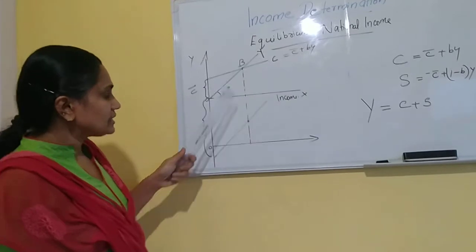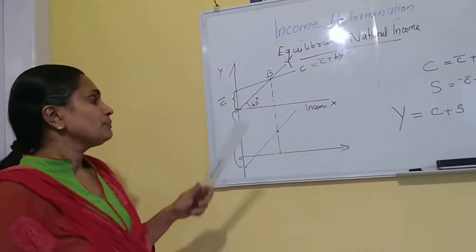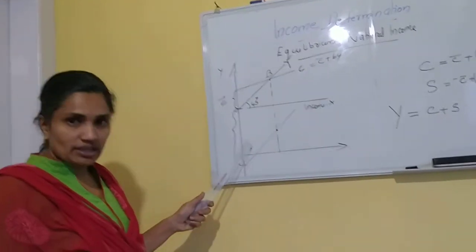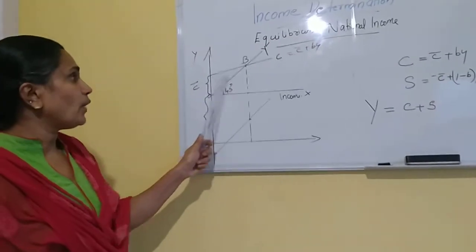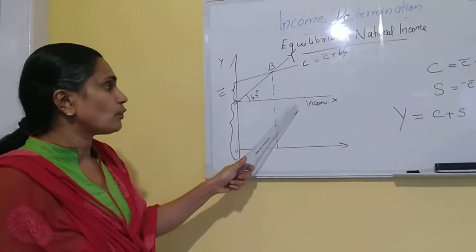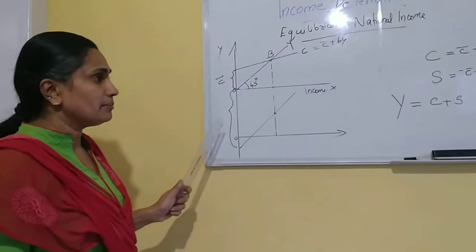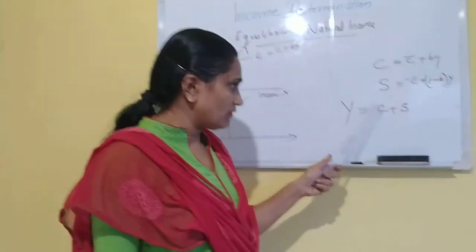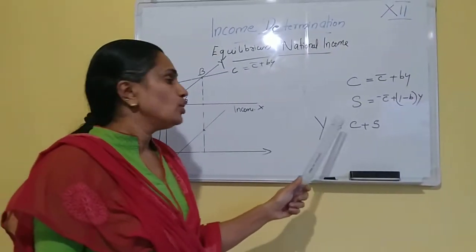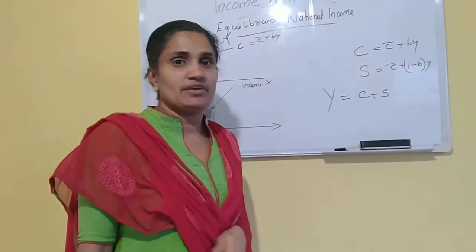So this diagram explains the derivation of the saving function from the consumption function. Y minus C is equal to S. This is the formula for calculating saving, and income is equal to consumption plus saving.